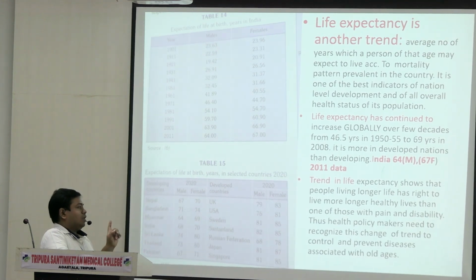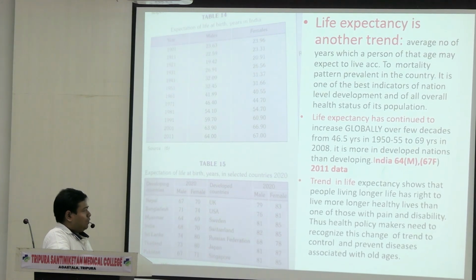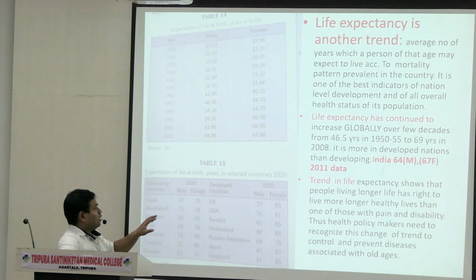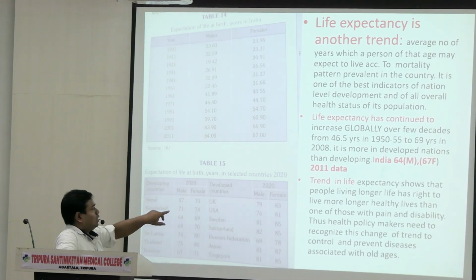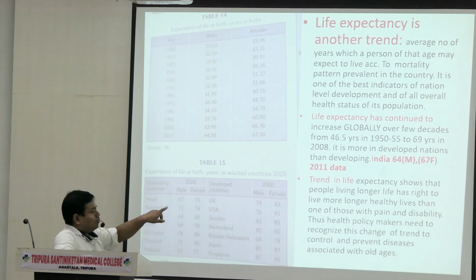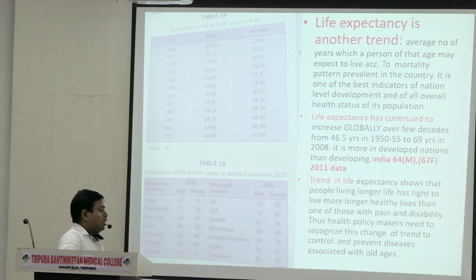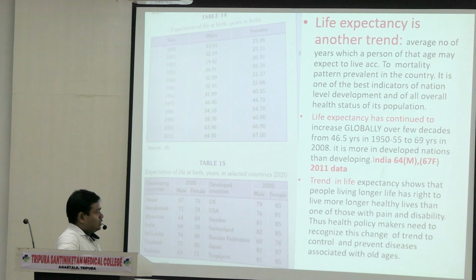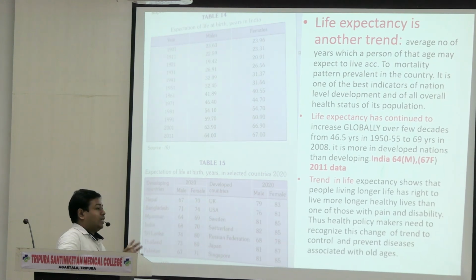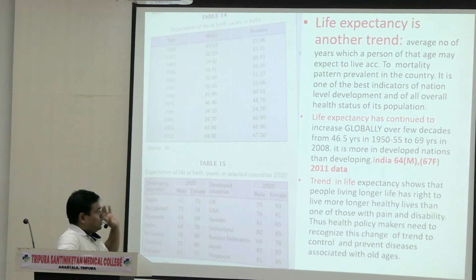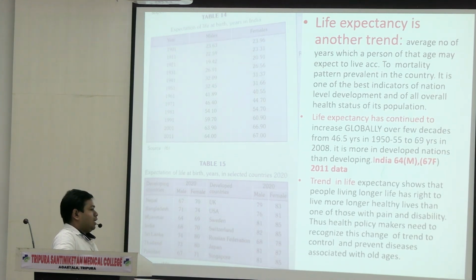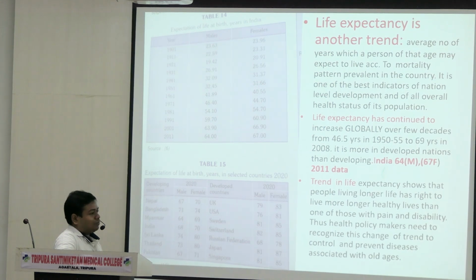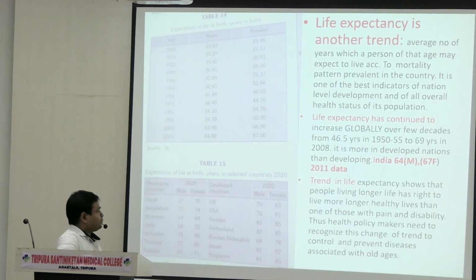You don't have to confuse between different editions or other sources. So you first stick to K Park. If you find different sources have different data, you can write this, and in bracket you can write from K Park 27th edition. That will give you 100% marks, because the examiner knows that you have taken reference from that book, because these data statistics are different in different books. But if you stick to one book and write in bracket that you have taken reference from K Park, it will be more than enough.